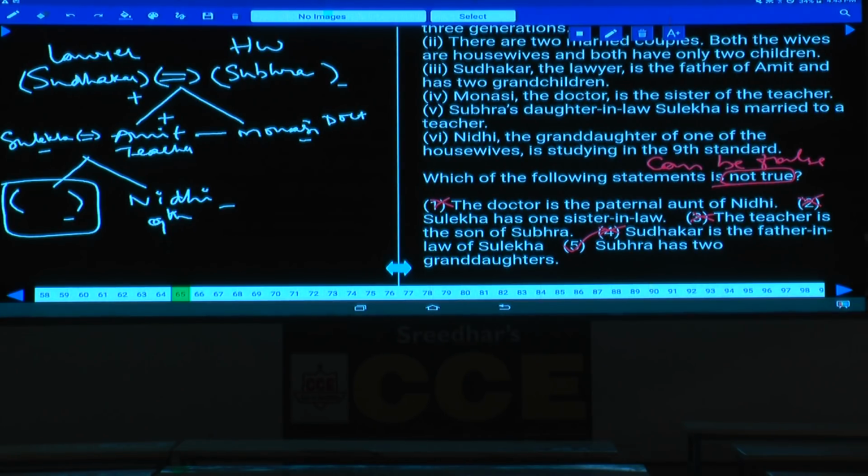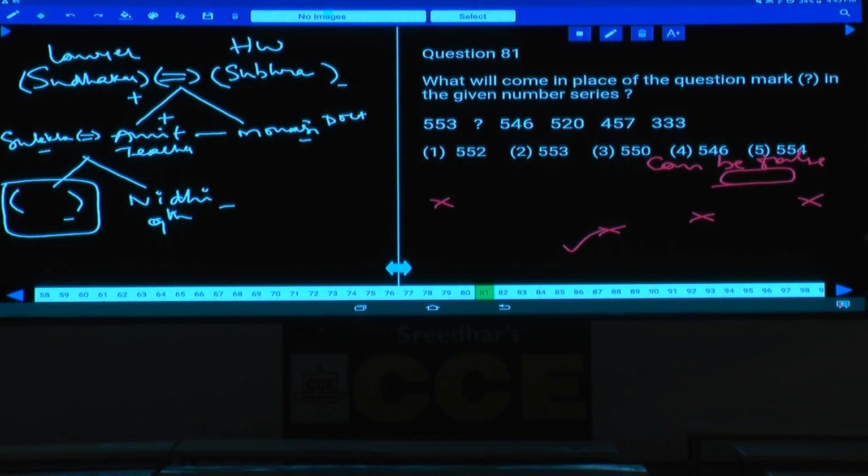Now paper number 95, question numbers 31 to 65. Yes, anything else to be discussed in this one? The number series completed. Now question numbers 81 to 85. Question numbers 81 to 85, number series.